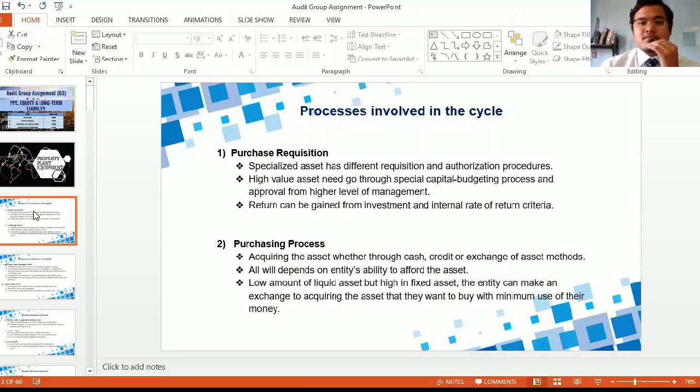So what is a special budgeting process? The special budgeting process looks at the return that can be gained from the investment and the internal rate of return criteria that can be gained from the purchase of the asset. Second, the purchasing process. Purchasing process is acquiring the asset whether through cash, credit, or exchange of assets. It all depends on the entity's ability to afford the assets. As an example, if an entity has a low amount of liquid assets but high fixed assets, the entity can make an exchange to acquire the asset they want to buy with minimum use of their money.